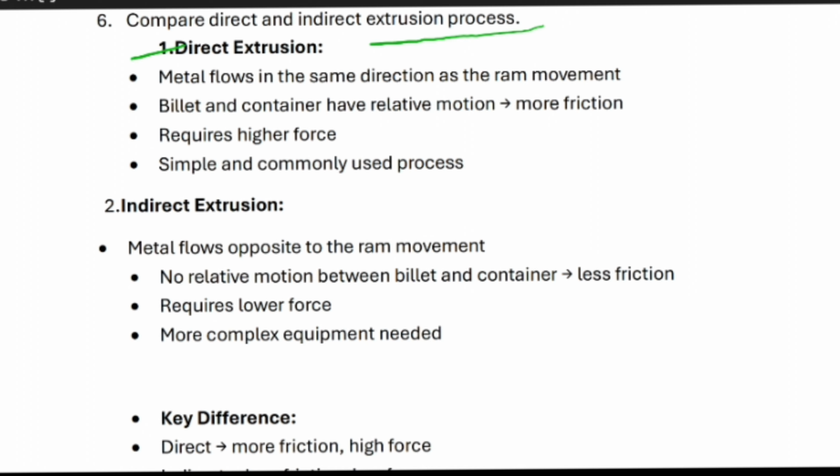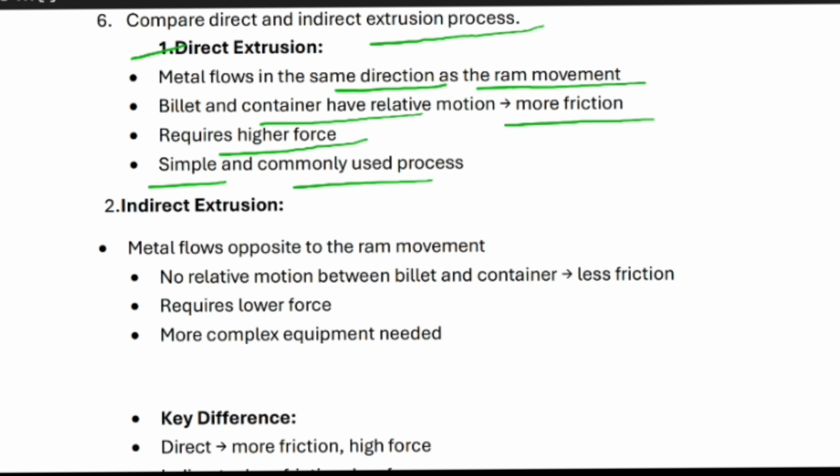In the direct extrusion process, the metal flows in the same direction as the ram movement. The billet and container have relative motion and more friction. It requires higher force, and it is simple and commonly used. Coming to indirect extrusion, the metal flows in the direction opposite to the ram movement.